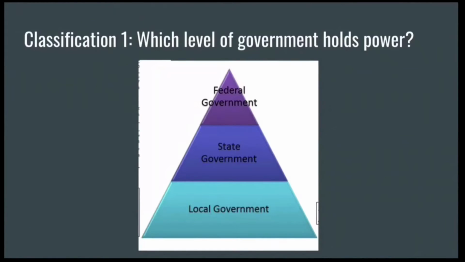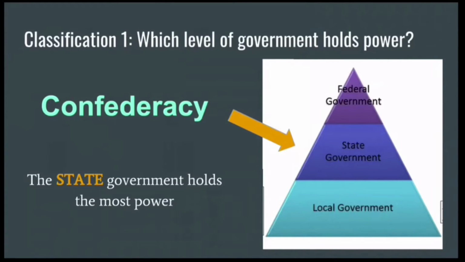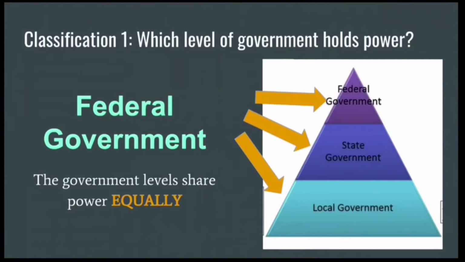The first type of classification is according to which level of government holds power. In a unitary government, the top level, the federal or national government, holds the most power. In a confederacy, which is what the United States used to be, the state government holds the most power. And in a federal government, all the levels share power equally, so the national, state, and local government all have some power shared between them.